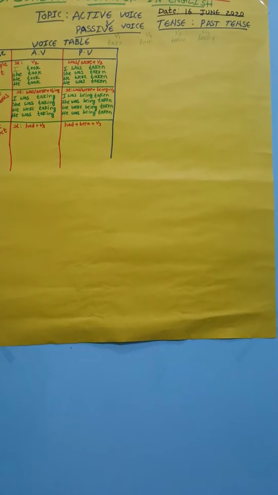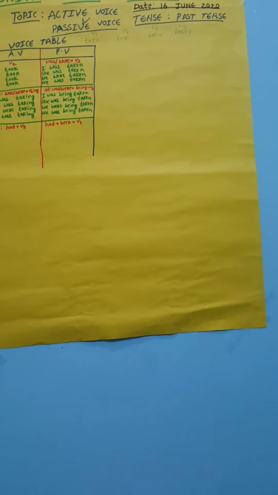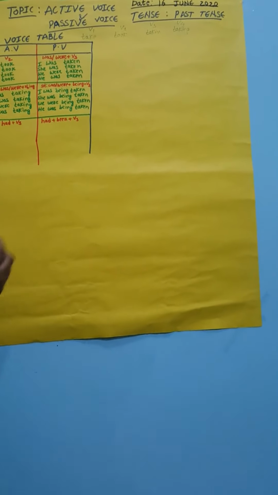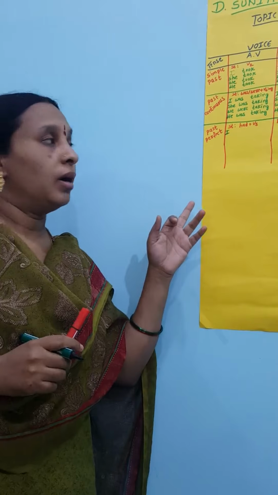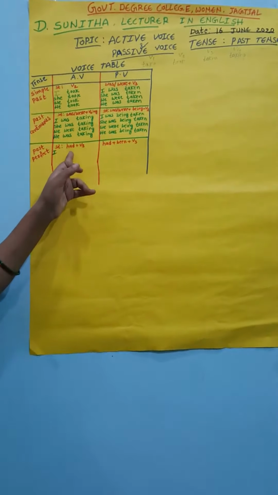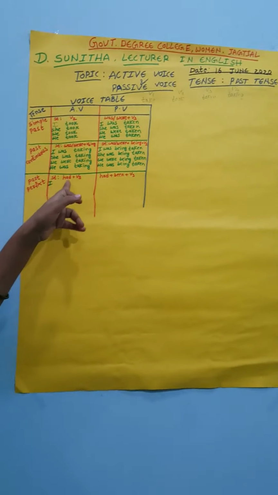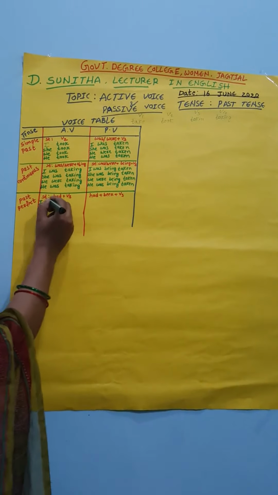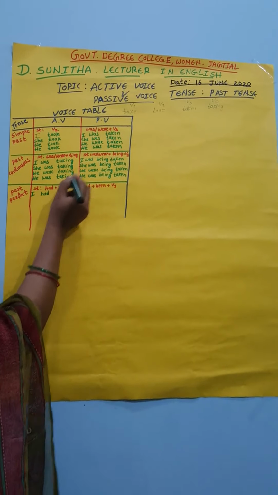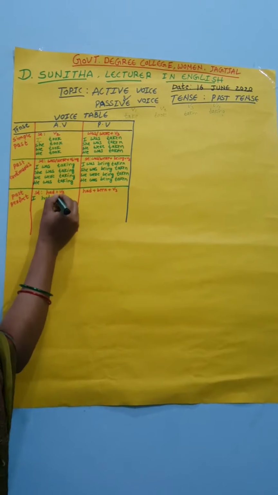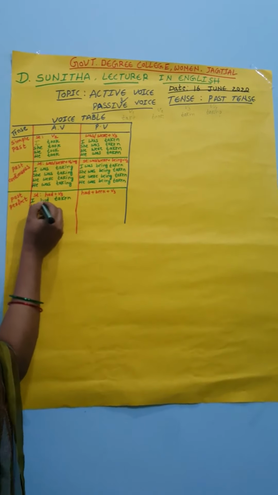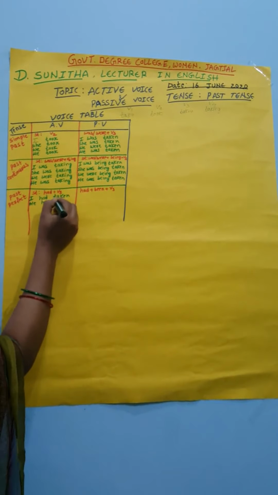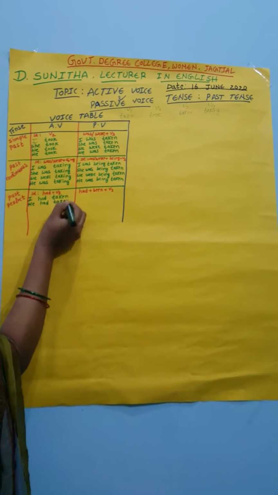Now we can see the examples of the past perfect tense. Okay. I. Whatever the subject is, whether singular or plural, the helping verb used here is only had. I had, what is the V3? Taken. I had taken. He had taken.